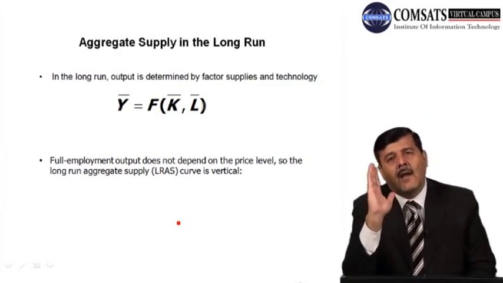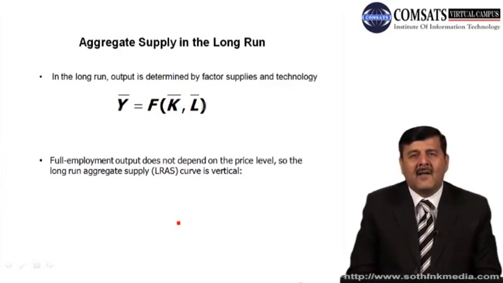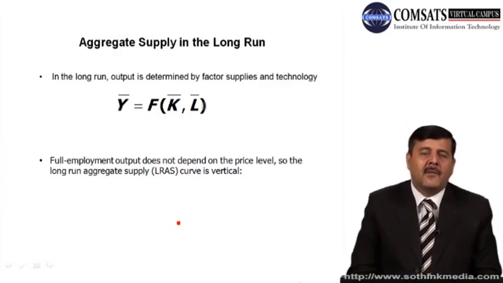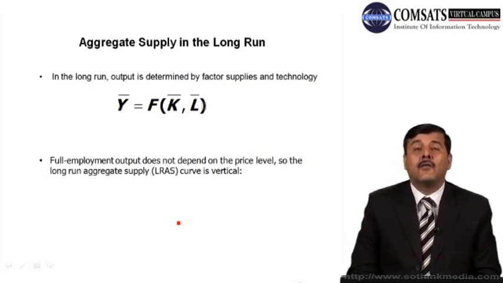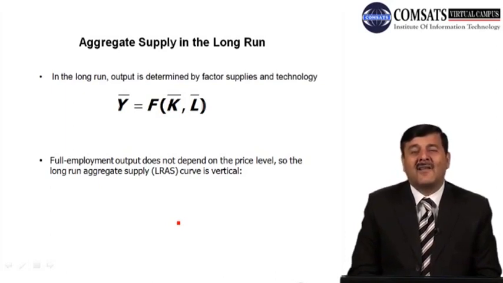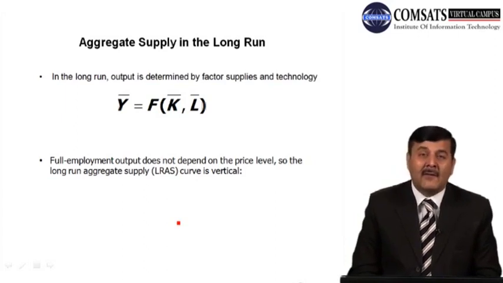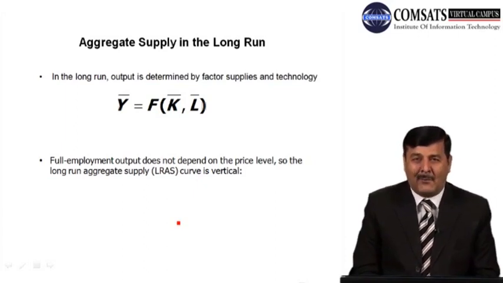जैसा कि हमने कहा कि output level in the economy is determined by the supplies of capital, the supplies of labor and technology, and all these are fixed, are given, and they are used at their full capacity. When we have full employment level in the economy, when the output is at its natural rate, at that level all factors are fully employed and output level is produced at maximum level.